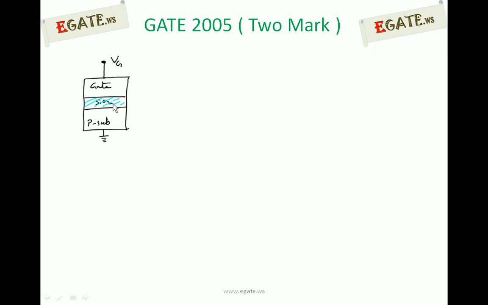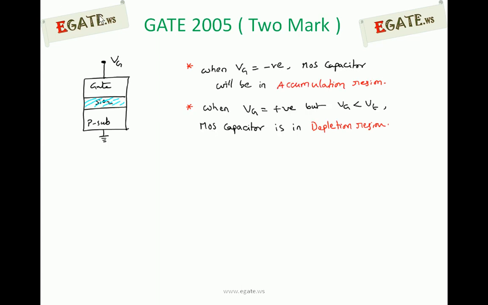So this is a simple MOS capacitor, and it can be in different regions based on the voltage you are applying across the gate. Since the other side is grounded, we can apply a voltage Vg, and depending on it the capacitor may be in different modes. We will see that first. When Vg is negative, if you are applying negative voltage to the gate, the MOS capacitor is said to be in accumulation mode or accumulation region.